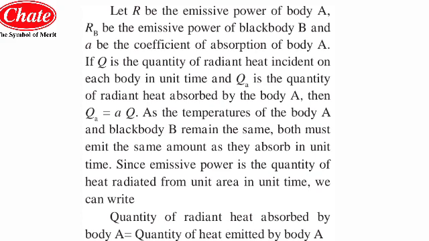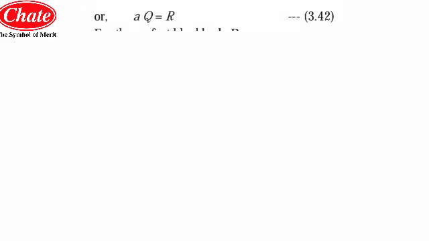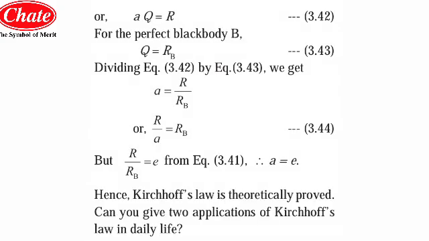So now we can write: quantity of radiant heat absorbed by body A is equal to quantity of heat emitted by body A. So this is what we can write by concluding the entire consideration that we have discussed now. Mathematically we can write A into Q is equal to R, and for the perfect black body Q is equal to RB.